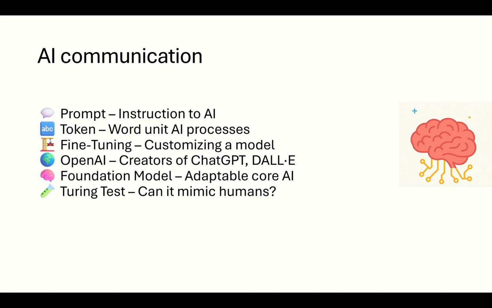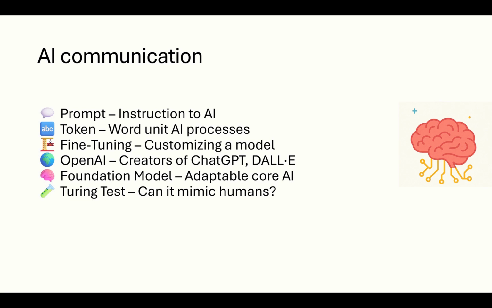OpenAI is the company behind ChatGPT and DALL-E. They made large-scale AI accessible to the world. Then comes foundation model. A foundation model is a general purpose model trained on massive data. Yes, real massive data. It can be adapted for multiple tasks. And finally, the Turing test. It's the ultimate challenge. Can a machine fool a human into thinking it's another person? That's as simple as that. Yes, it's the ultimate test.